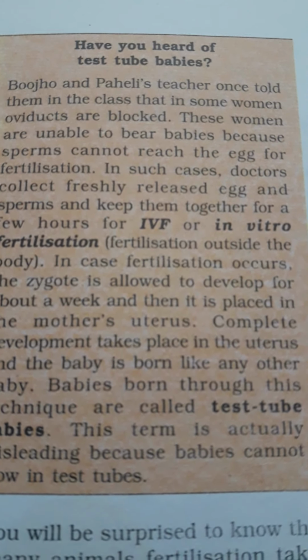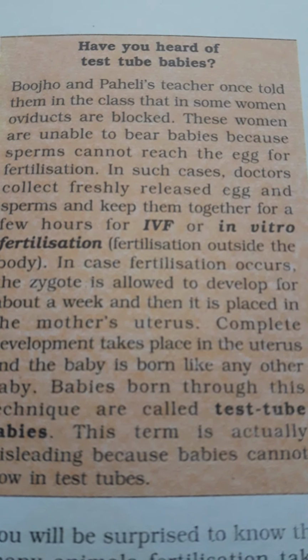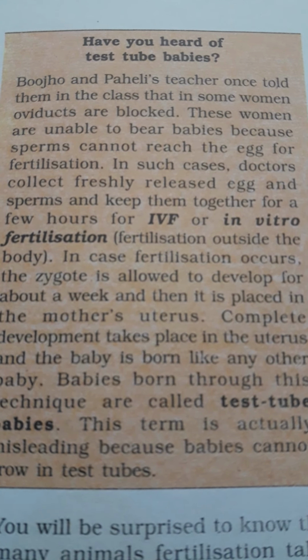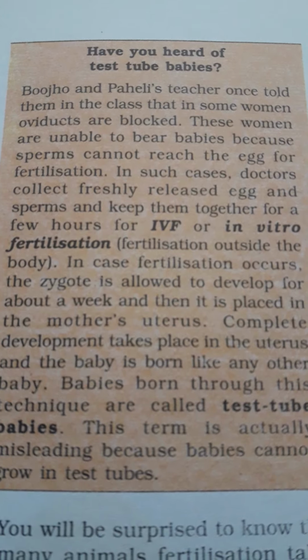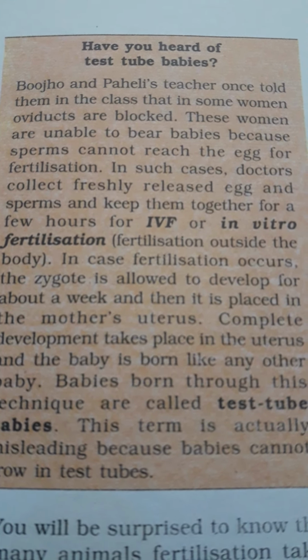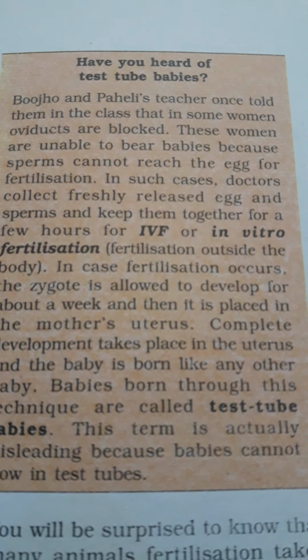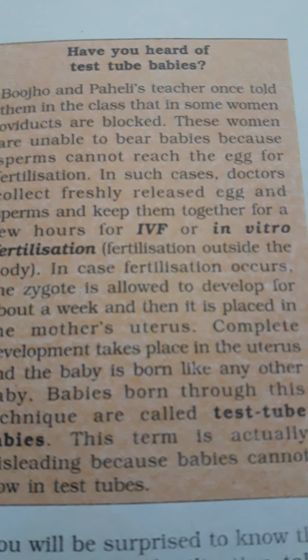This is fertilization outside the body. When the fertilization occurs, the zygote is allowed to develop for about a week in the test tube. Then it is placed in the mother's uterus. Complete development takes place in the uterus, and the baby is born like any other baby. So the babies which are born through this technique are called test tube babies.